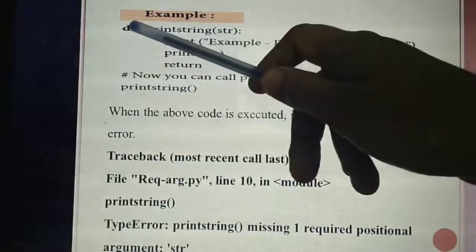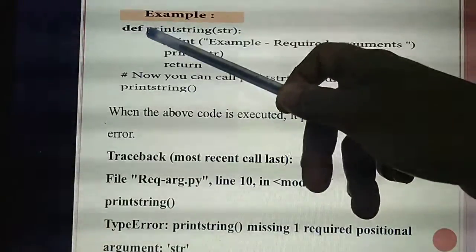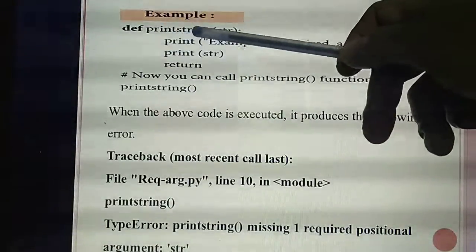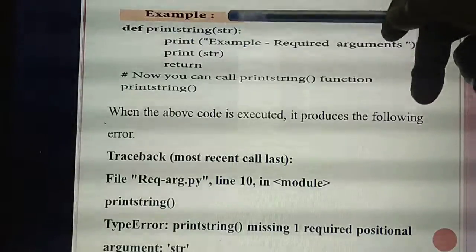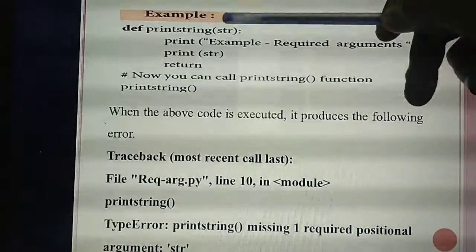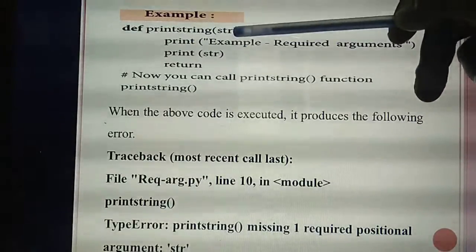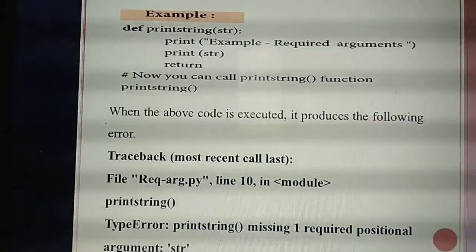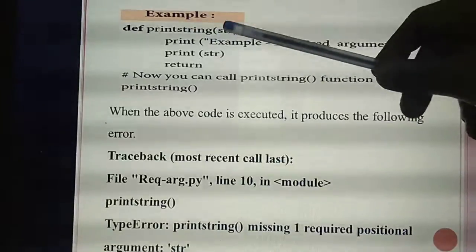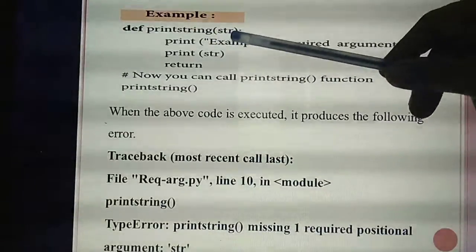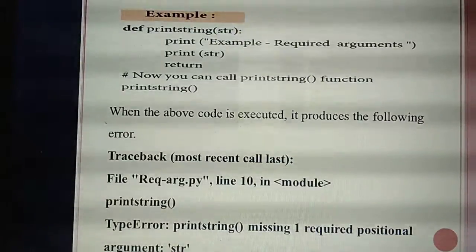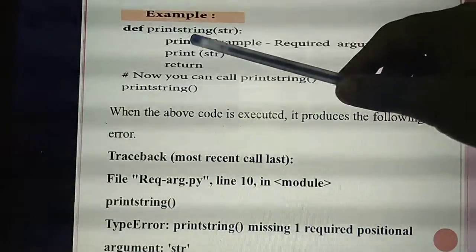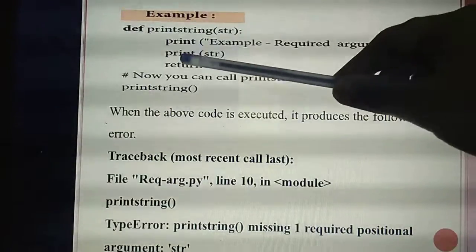Here, what's this one? Def is a keyword. What's the function name? Print string of. So inside the print string of you are giving how many arguments? What is this one? str? Str is an argument or parameter. How many parameters you are passing to this function? Only one. What's the name of that argument? str.